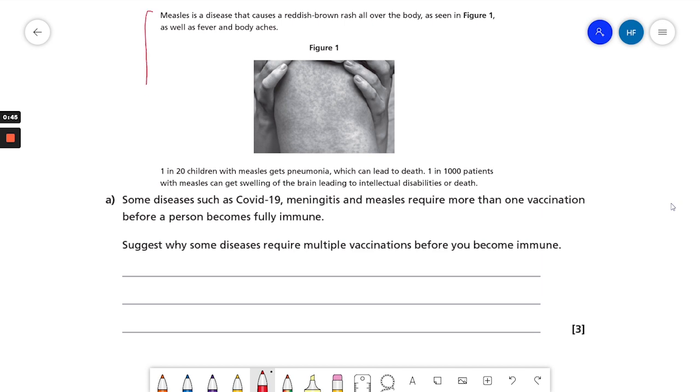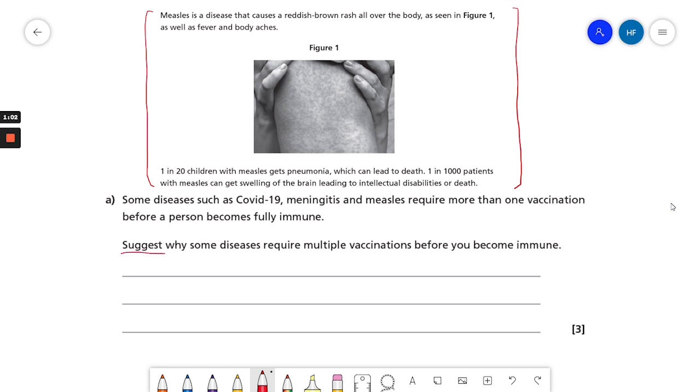And all the information here is about measles and some facts and figures about the deaths and the effects. So that's just really setting the scene. The important stuff comes down here. So the command word is the word suggest.